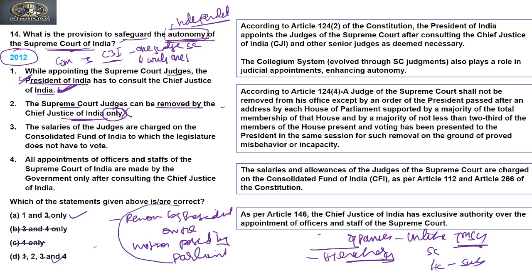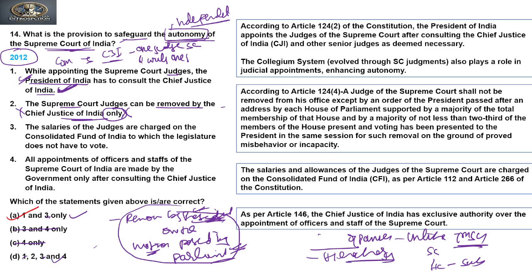Clear? So the President is empowered by the Constitution to remove the judges of the Supreme Court, but not on his own, only when Parliament passes that motion. If Parliament does not pass any such motion with respect to the removal of judges, the President cannot remove them. So removal of judges is only by the President, only on the motion passed by Parliament. So the second is incorrect, and if the second is incorrect, it means the answer to this question is A, that is, 1 and 3 is the correct answer.